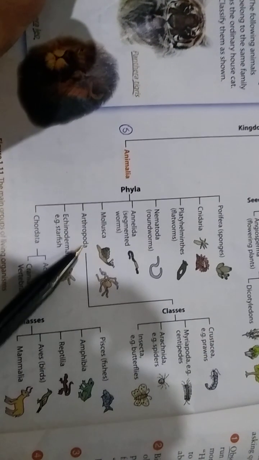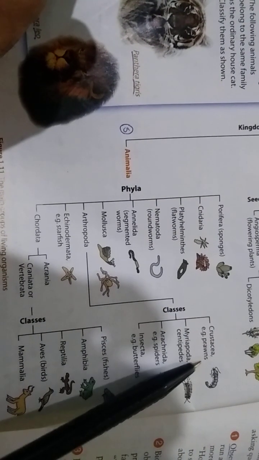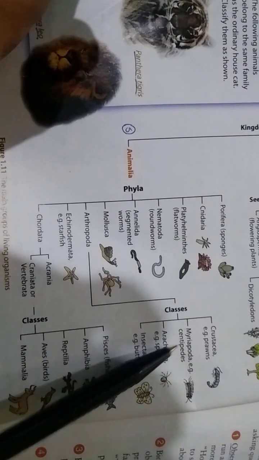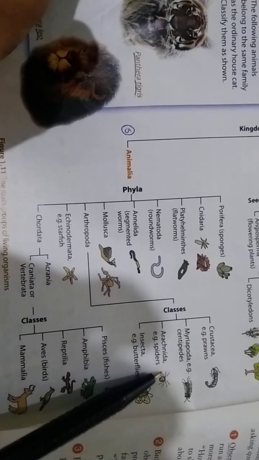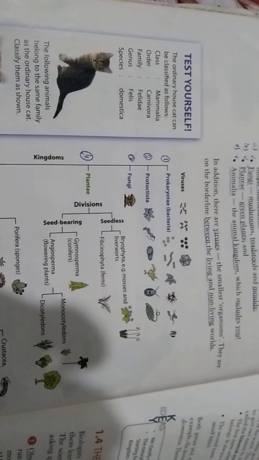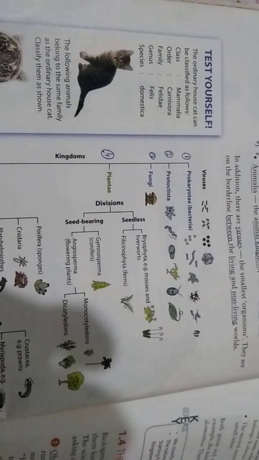And Arthropoda is also divided into classes of Crustacea, Myriapoda, centipedes, Arachnida, spiders, Insecta, butterflies. Now I hope this lecture is very useful for those students who are slightly weak in understanding the five kingdom system.